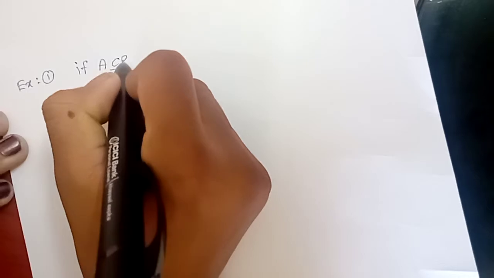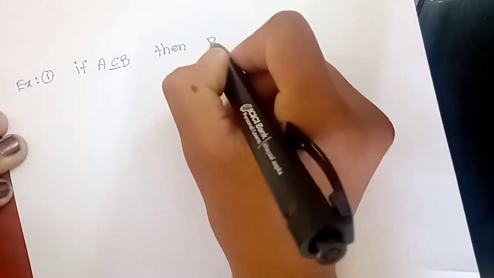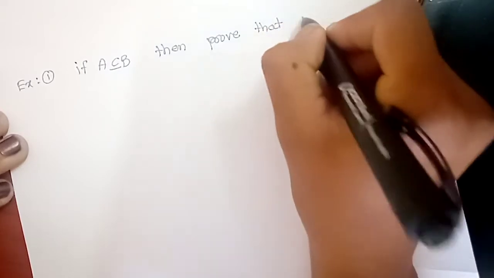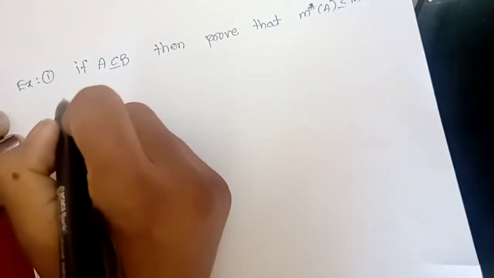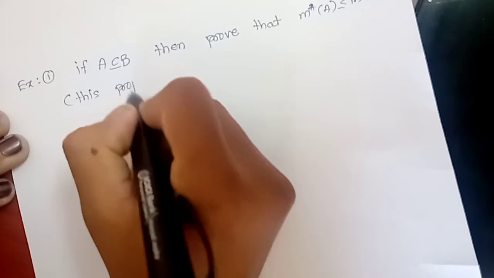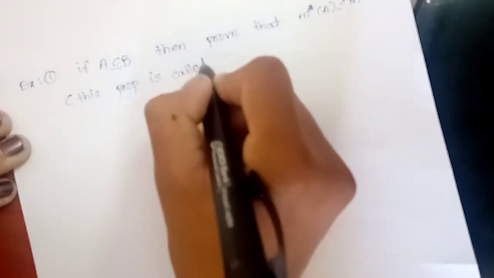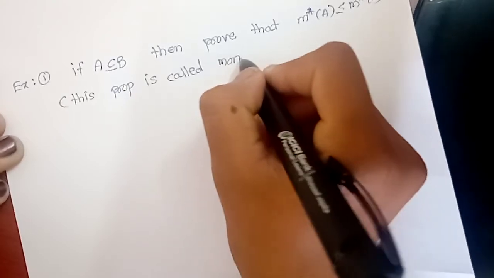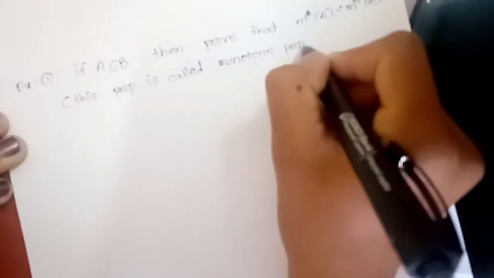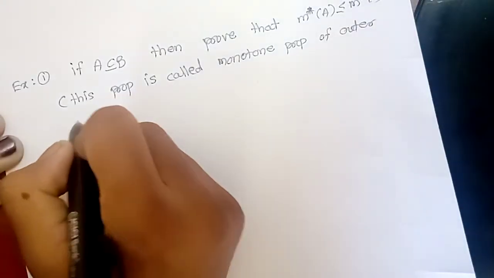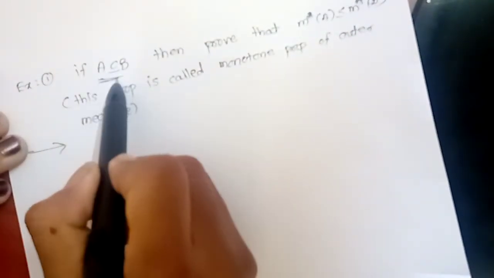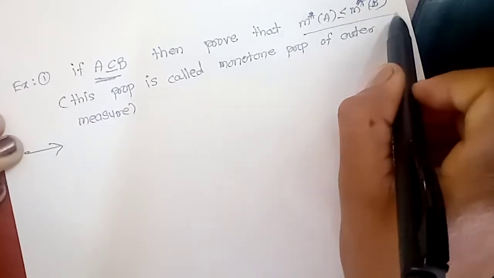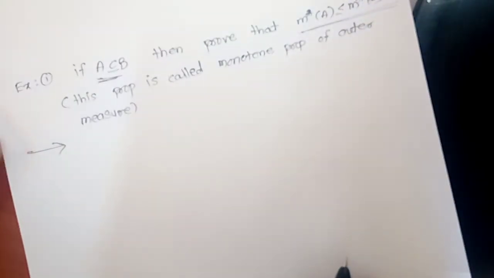This example says that if A is a subset of B, then prove that the outer measure of A is less than or equal to the outer measure of B, and this property is called the monotone property of outer measure. So what is the monotone property? The monotone property states that if A is a subset of B, then the outer measure of A is less than or equal to the outer measure of B.